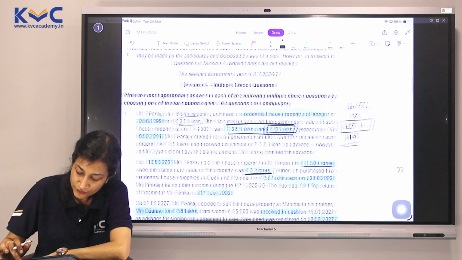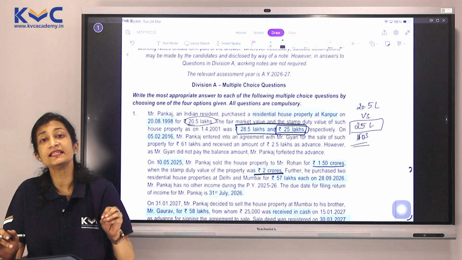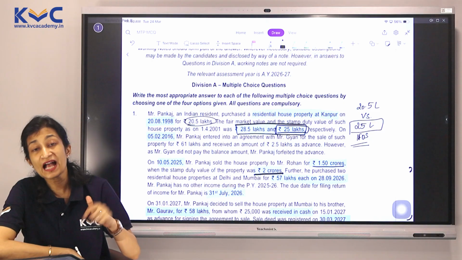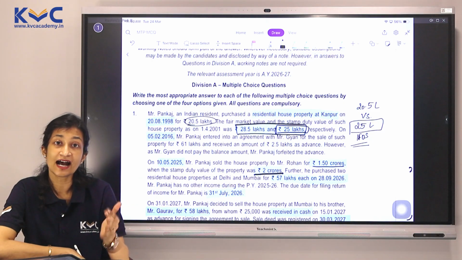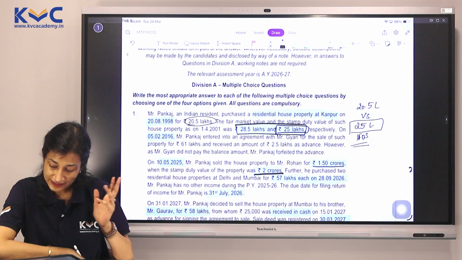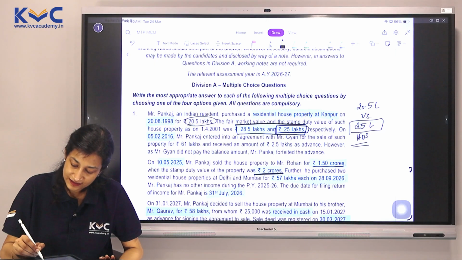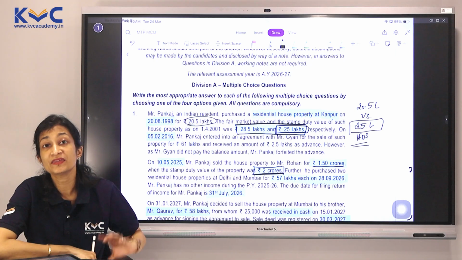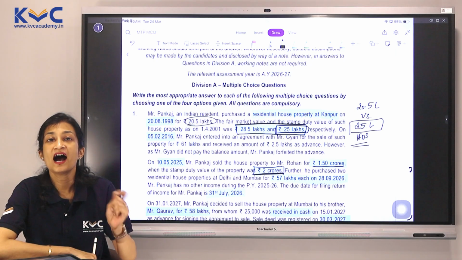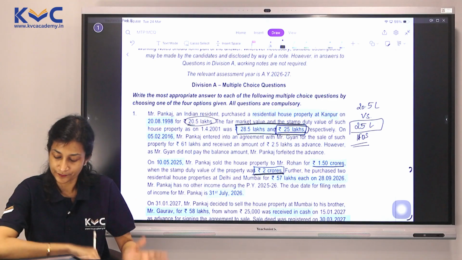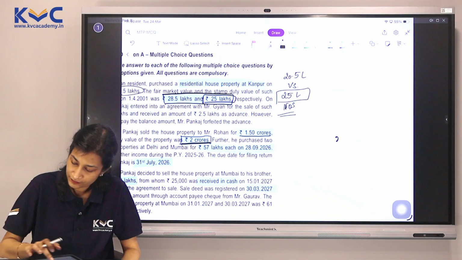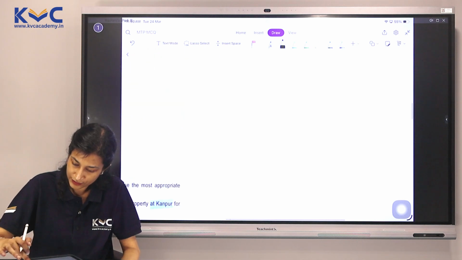Okay, now what does 50C say? 50C says that in case you are having your stamp duty value higher than your selling value, in that case, stamp duty value will be taken as the full value of consideration, subject to it being higher than the difference of 10%. In simple terms, I will take two amounts here. Let's come back to our original calculation.